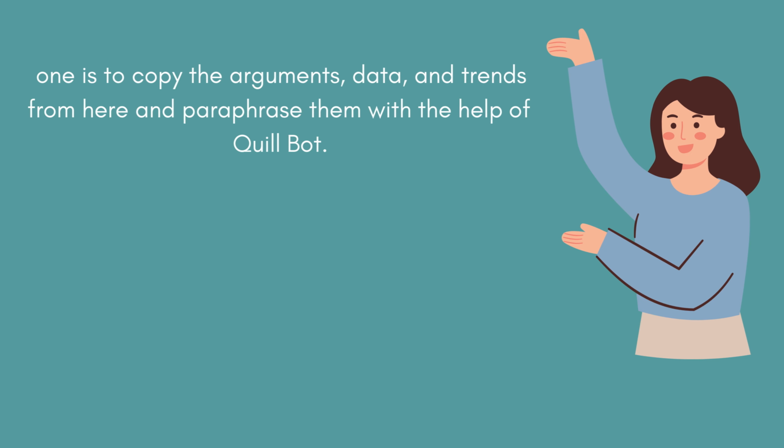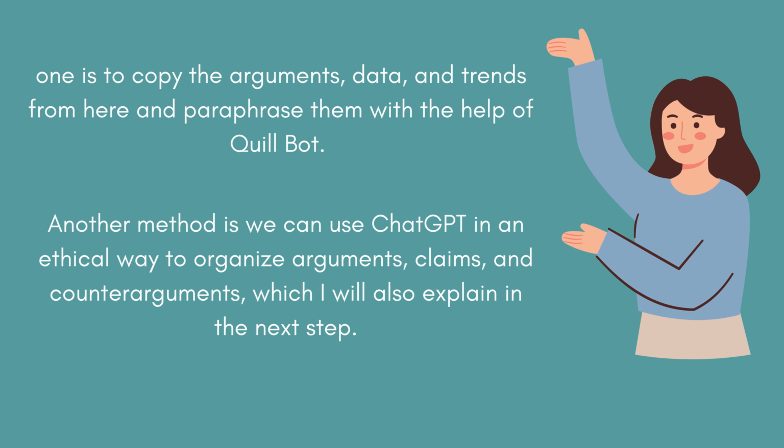There are 2 ways to write the essay. One is to copy the arguments, data, and trends from here and paraphrase them with the help of Quillbot. I will tell you the structure of an argumentative essay in the next step. Another method is we can use ChatGPT in an ethical way to organize arguments, claims, and counterarguments, which I will also explain in the next step.